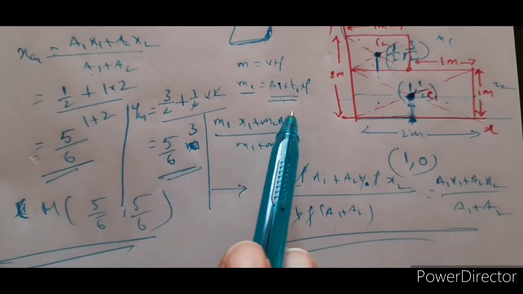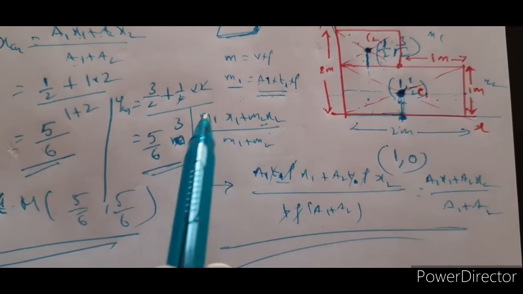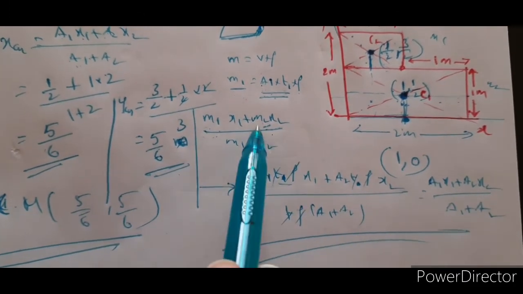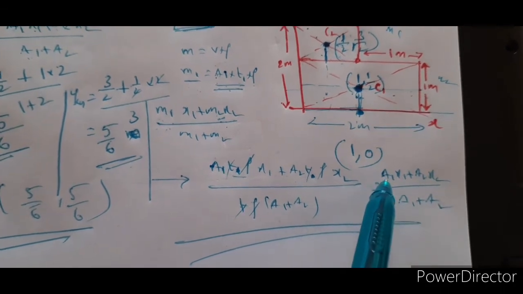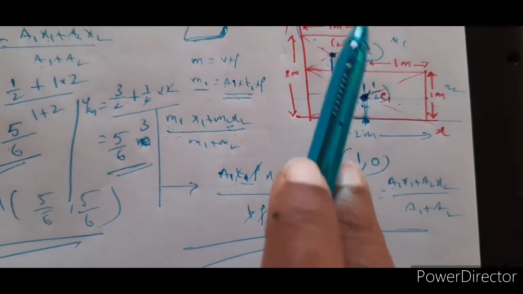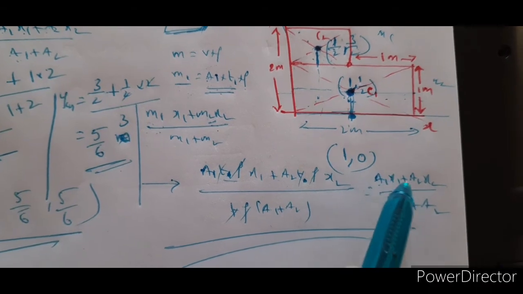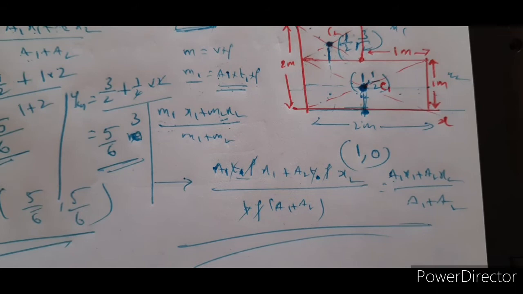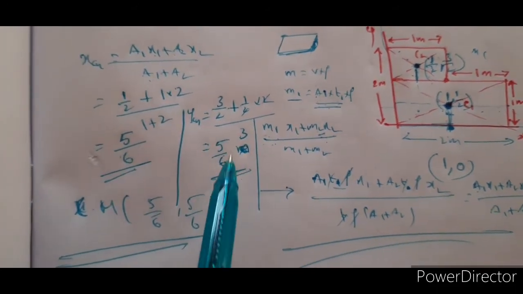So when you substitute these values, you can see that the relationship for center of mass, including the masses, can be converted into areas. Therefore, if we know the area of this square lamina and the area of the rectangular lamina, we can automatically solve the problems. Like A1 X1 plus A2 X2 divided by A1 plus A2. Similarly, A1 Y1 plus A2 Y2 divided by A1 plus A2. Beautiful concept, and we applied it and got XCM and YCM to be like this.